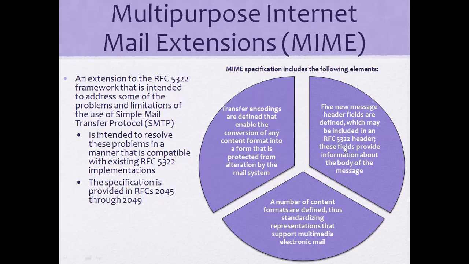With the help of this 5322 we maintain headers and content. In the third portion we maintain the standardized representation for electronic mail to support multimedia files, sometimes audio and video. How are we going to share audio and video content with the help of mail? With the help of electronic mail.